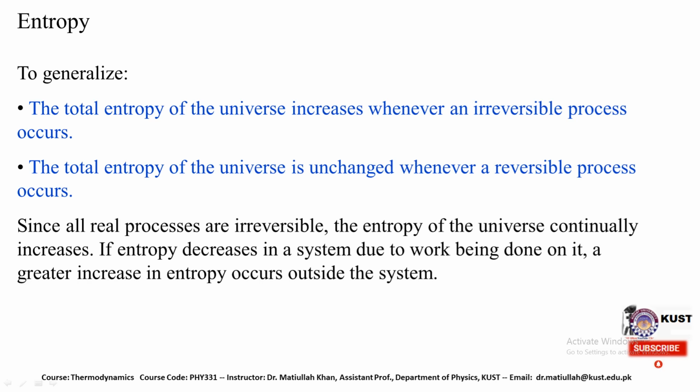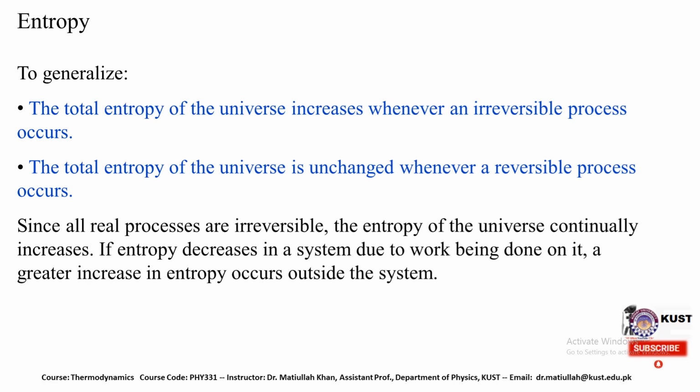But if we consider ideal reversible processes, the entropy of the system remains constant. As in the universe there are all irreversible processes, we are moving toward an increased rate of entropy. Since all processes are irreversible, the entropy of the universe continuously increases.